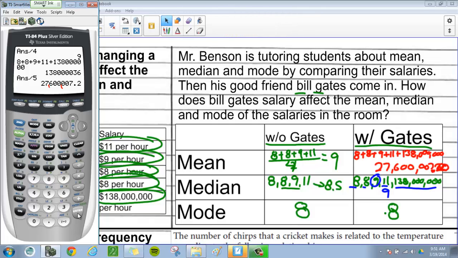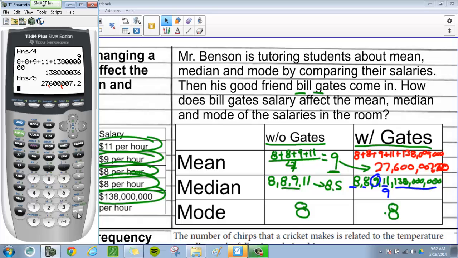So it looks like the mode wasn't affected at all in this scenario. The median was not affected much either, just by half a point. But when you put Bill Gates in, his massive salary being an outlier, look how much the average changed from 9 to $27 million. So something to think about: when you have outliers in there, the mean could be meaningless, right? Because it really doesn't give you an idea of what the average income is in a classroom when you have someone like Bill Gates just walking in the door throwing his money around.